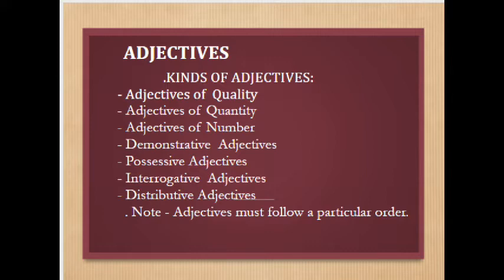We have to use all these adjectives in a proper order so that the sentence can look more systematic, and that order is already given in your textbook. Then also I am going to read. The order of adjectives should be in the manner of opinion, size, shape, age, color, origin, material, purpose, and after that we can use the noun.